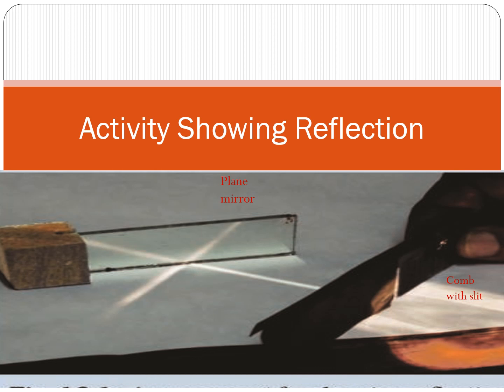With slight adjustment of the torch and the comb, you will see a ray of light along the paper on the other side of the comb. After striking the mirror, the ray of light is reflected in another direction. The light ray which strikes any surface is called the incident ray, and the ray that comes back from the surface after the reflection is known as the reflected ray.